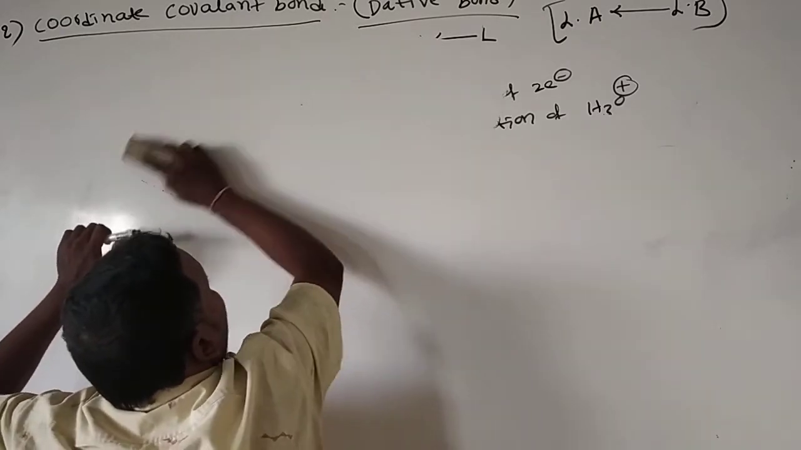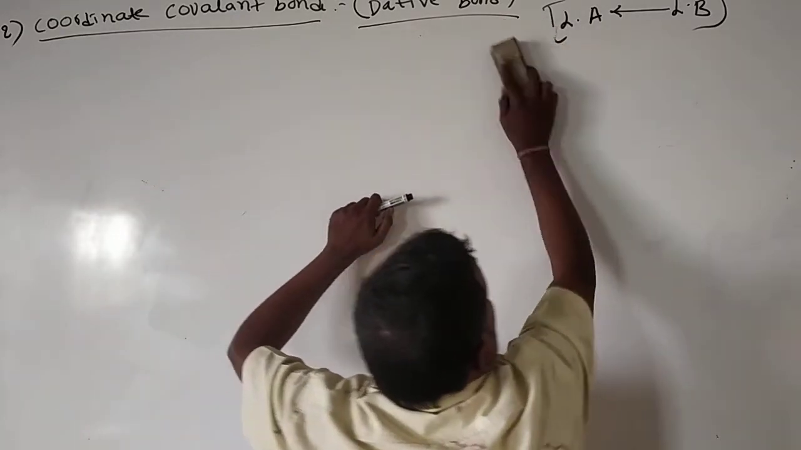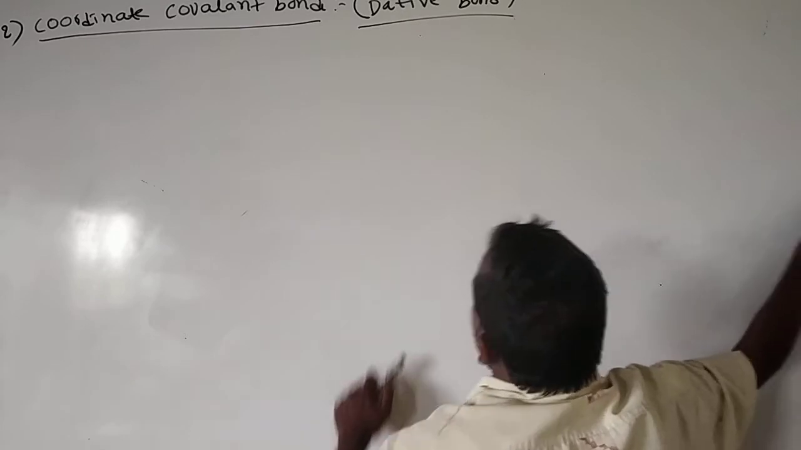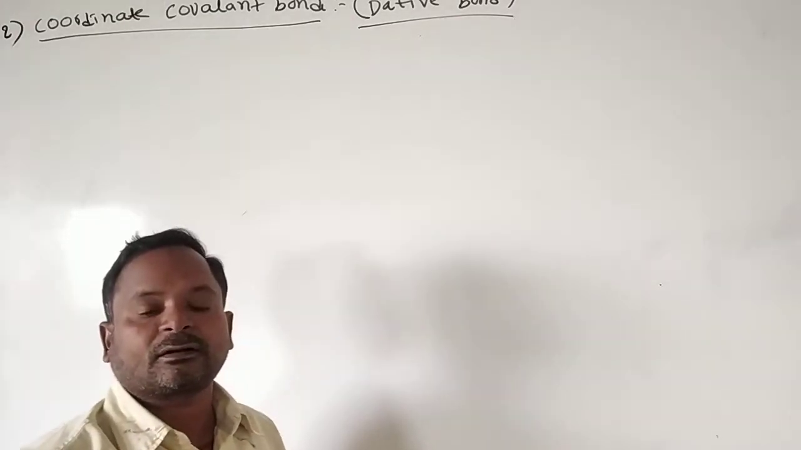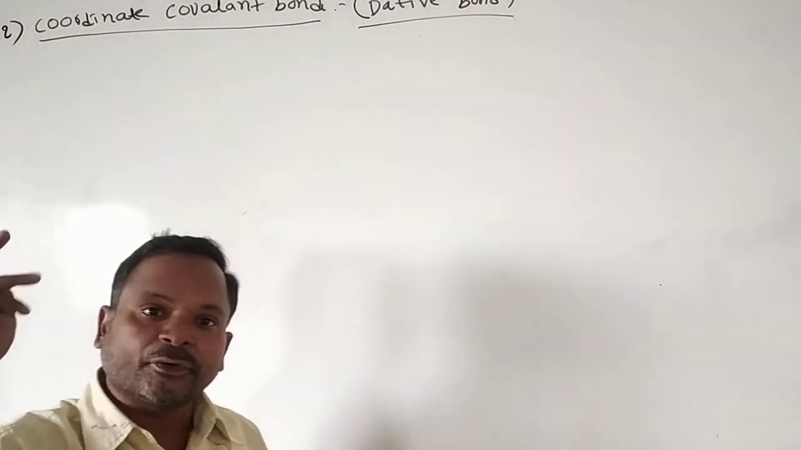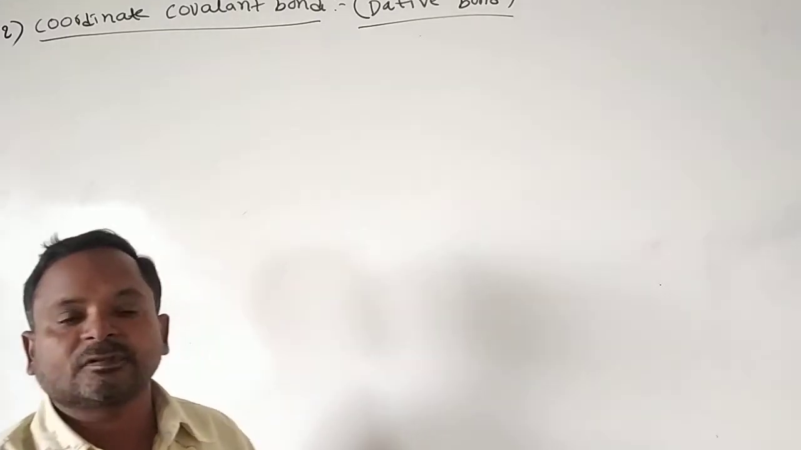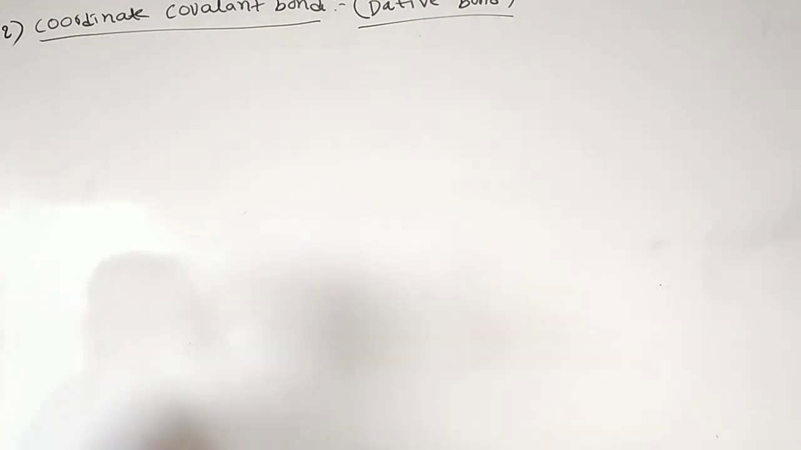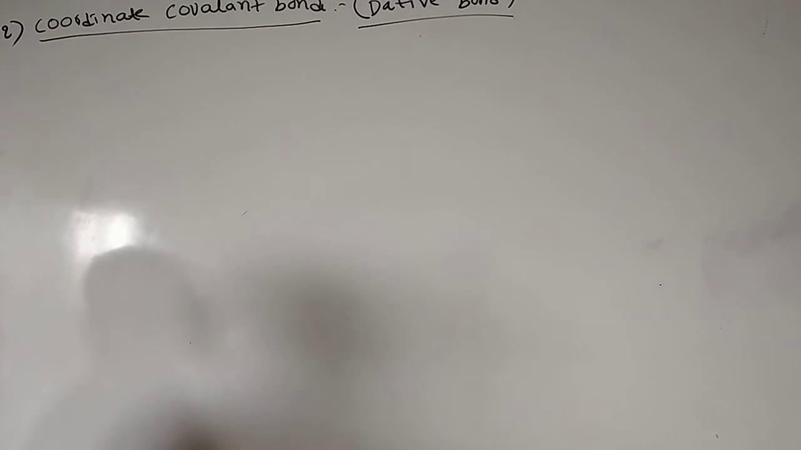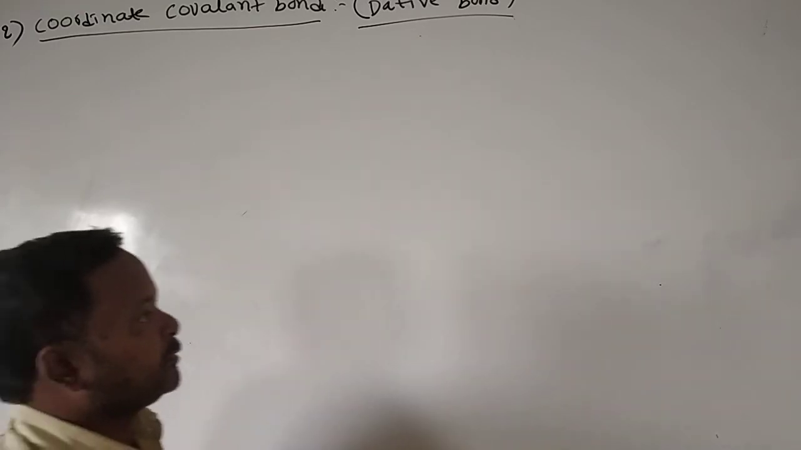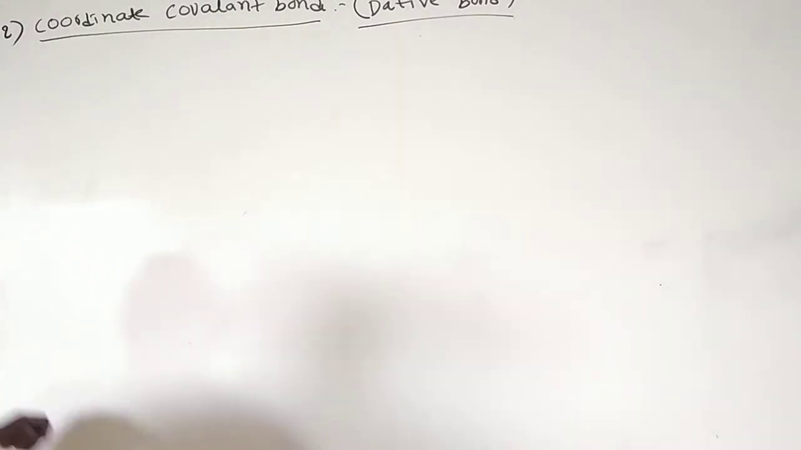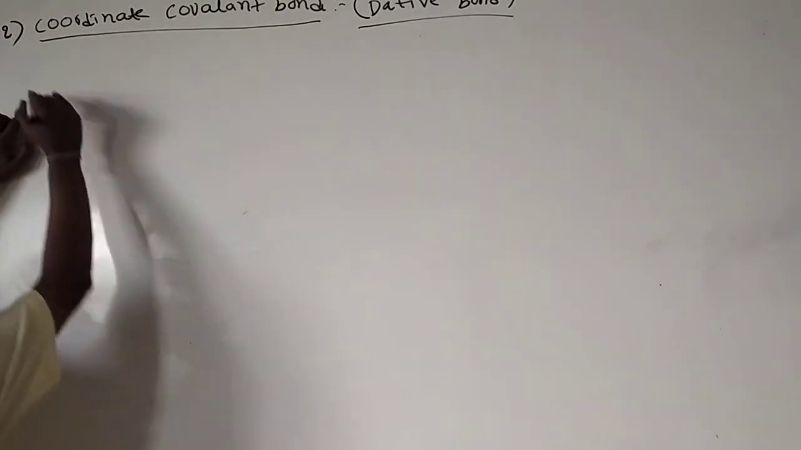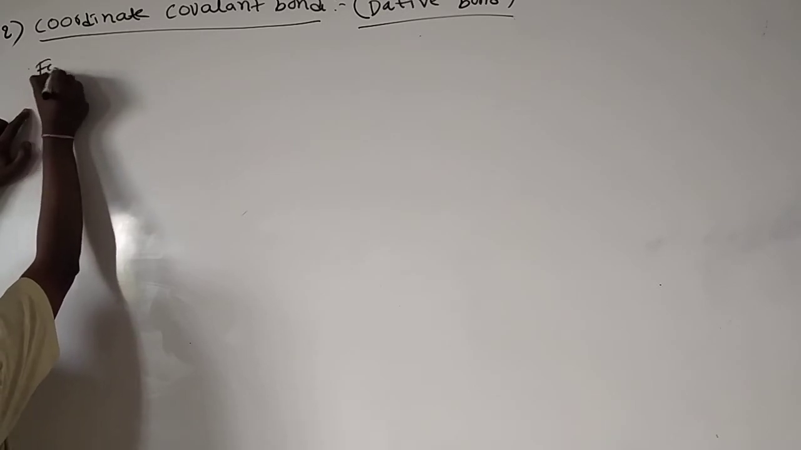Coordinate covalent bond means, for the formation of any bond we require 2 electrons. When the 2 electrons are donated by only one atom, that atom we call a Lewis base, or sometimes a ligand also. Which donates 2 electrons we call a ligand.